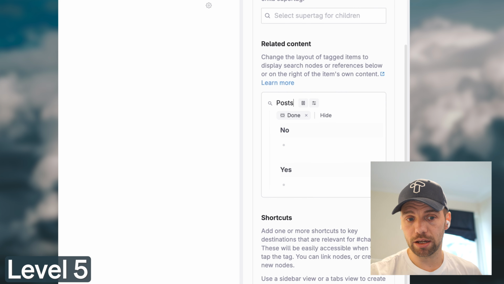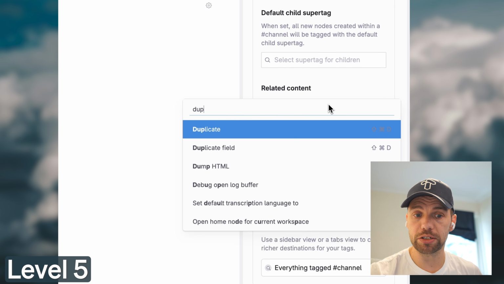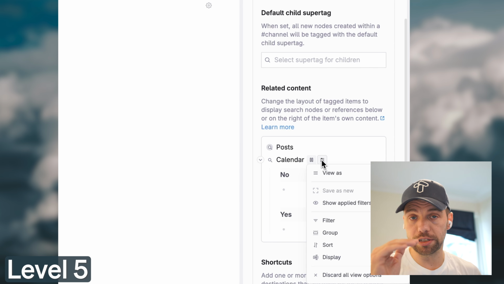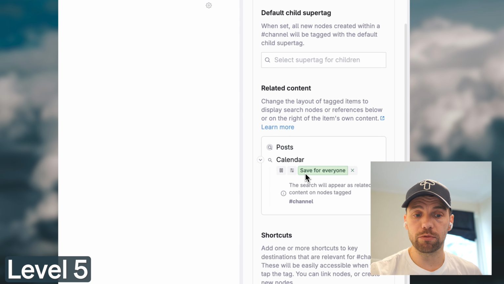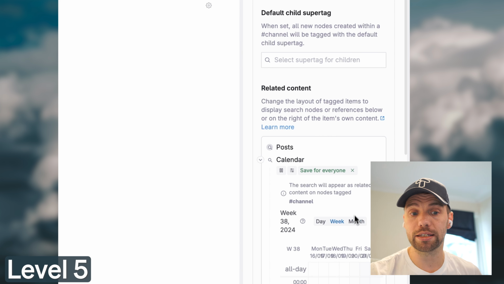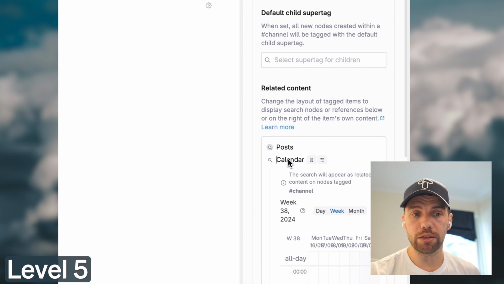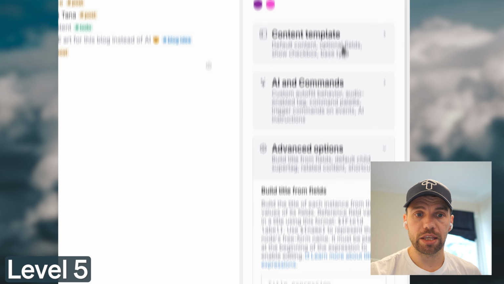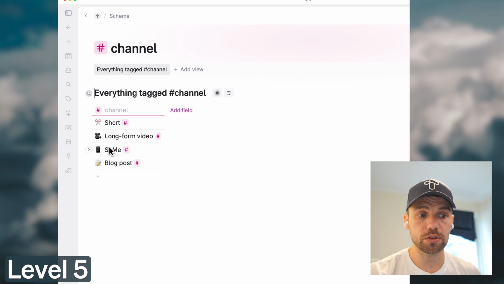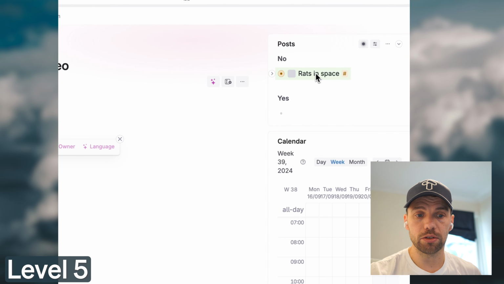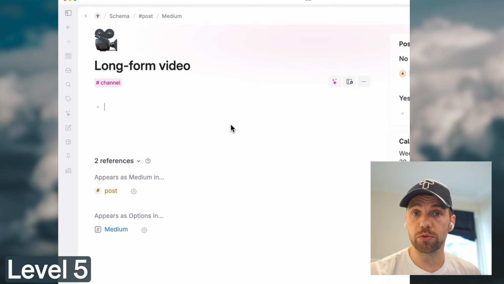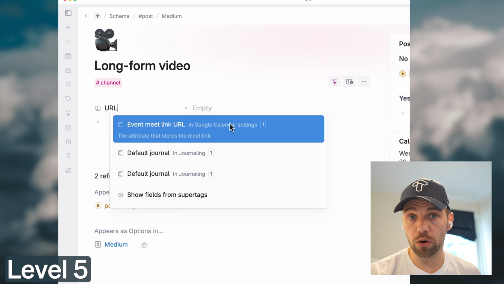And in this case, I'm not changing the search. I'm actually just creating two different views so that you both have just a list view of all the posts, but then you also have one as a calendar inside there, and setting that to just this week. So you just have a weekly calendar view in the related content. And as we now close this, configure, and we go into one of these channels, you can see on the right-hand side, you now have related content that shows you relevant pieces of content for this channel.